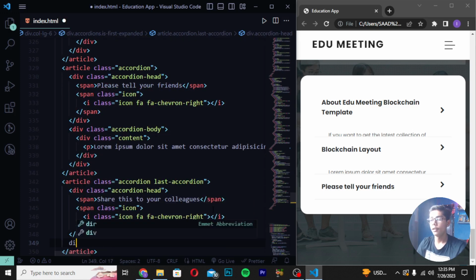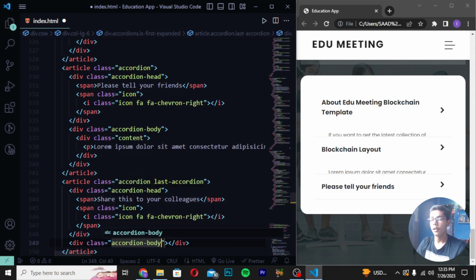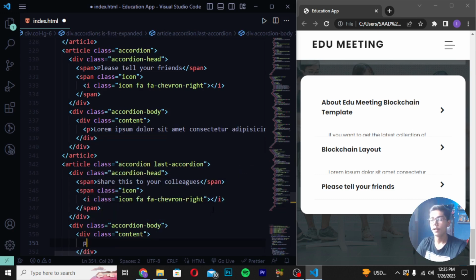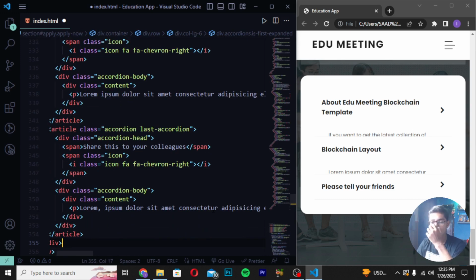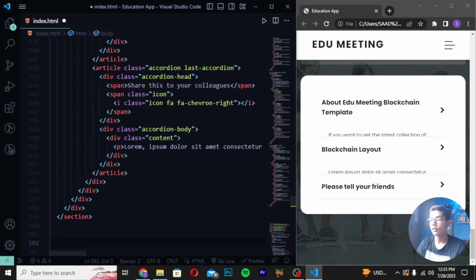Then you have to save it, write here div class, and then I will be writing accordion body. Then you have to move down, create div class content, and write here p tag and write login tag. Then you have to move after this article tag. Move down after this close section tag, create section class, and I will be writing our courses.